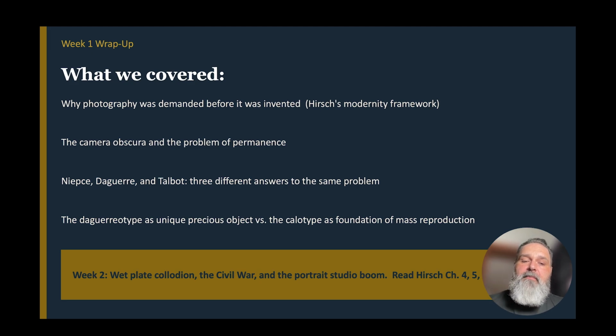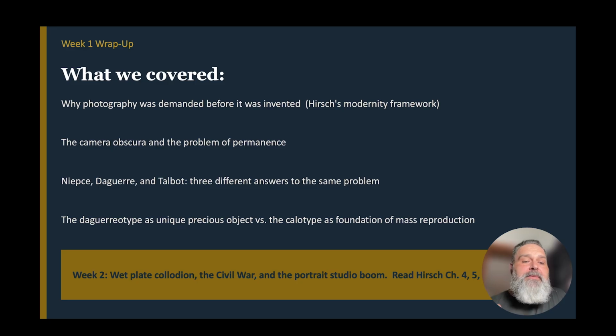But what we covered on our short list was why photography was demanded before it was invented. And the term that we used for that was Hirsch's modernity framework. Now, that's what the author Hirsch had sort of thrown out there as a theory. We spoke about the camera obscura, how a camera obscura works, what it is, and the problem of the permanence, or lack of permanence, in the images.